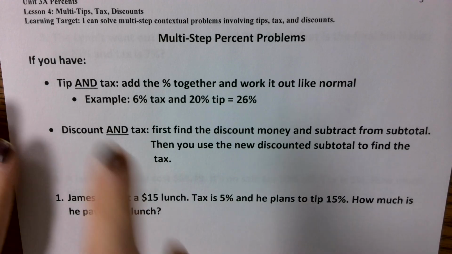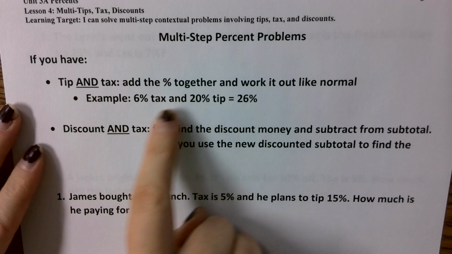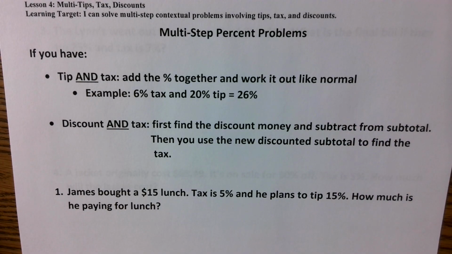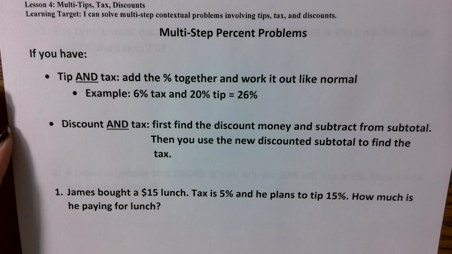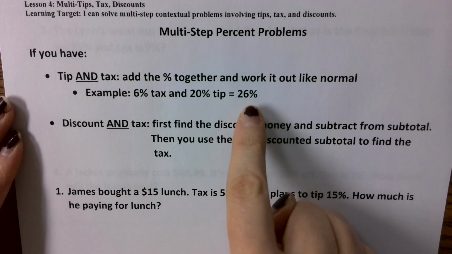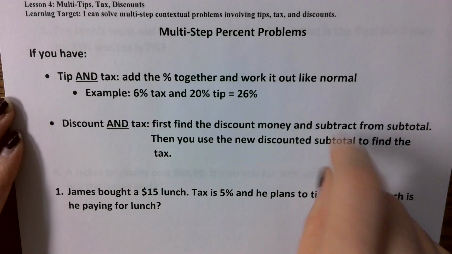So whenever you see a tip and a tax, you add those percentages together and then work the problem out like normal. That's the first type of problem.